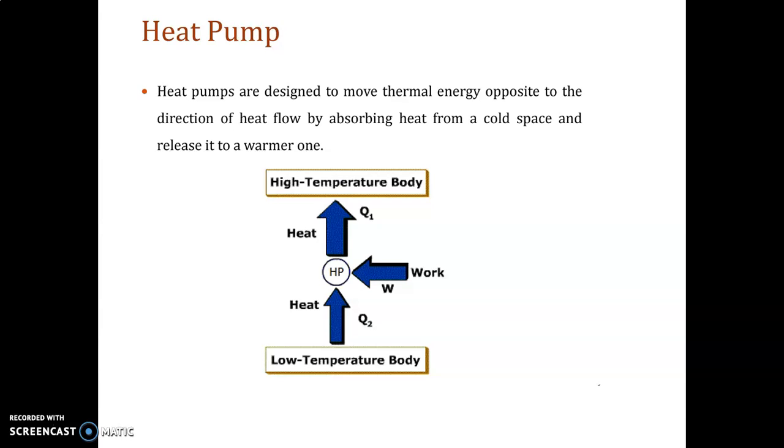According to the Clausius statement of the second law of thermodynamics, it is impossible to construct a device like a heat pump, working in a cyclic process, whose sole purpose is to transfer energy from the lower temperature region to the higher temperature region without the addition of external work input to that device. So the meaning is, for satisfactory operation of the heat pump, we must give work input to the device. Then, and only then, is it possible to transfer heat from the lower temperature region to the higher temperature region.